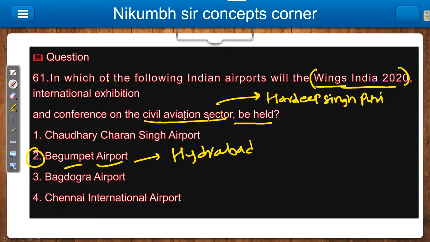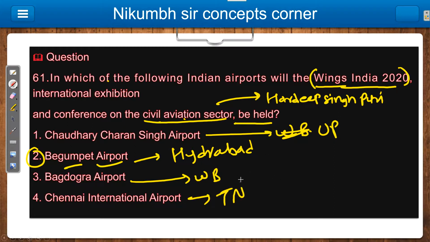Then your Chaudhary Charan Singh Airport, it is also located in West Bengal. Sorry, it is located in UP. And your Bagdogra is located in West Bengal, and Chennai obviously Tamil Nadu.